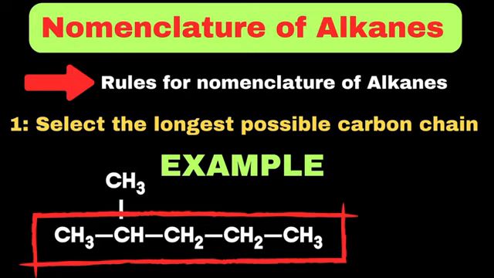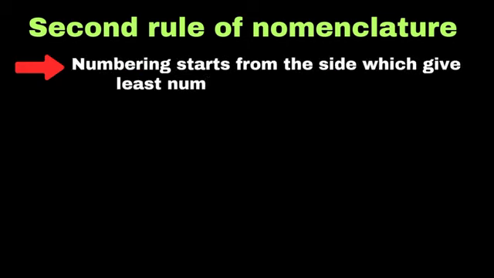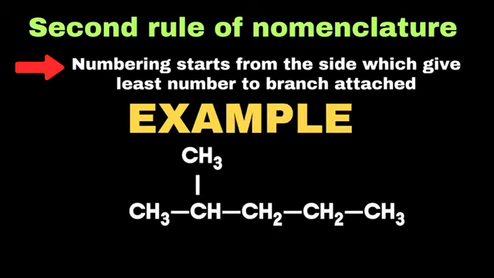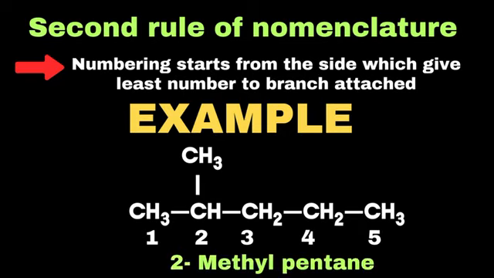Now, the second rule says that if the parent chain has any branch or substituent present on it, then numbering will start from the side which gives the least number to the branch attached. To understand it, let's look at the following structure. In this case, since the methyl group is present on the second carbon from the left side, we have to start numbering from left to right, and its name will be 2-methylpentane.